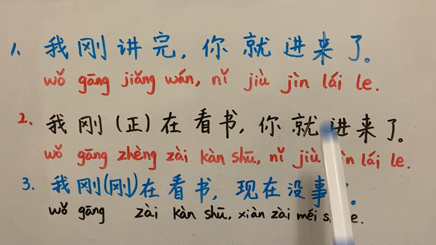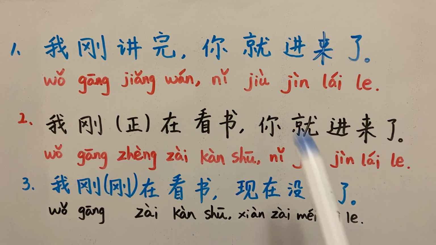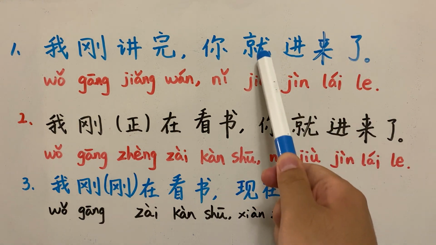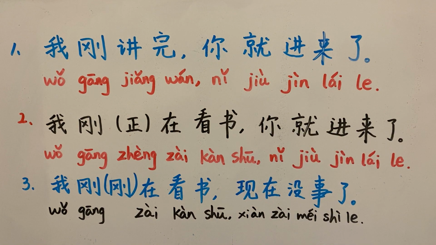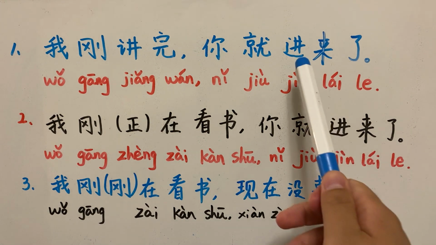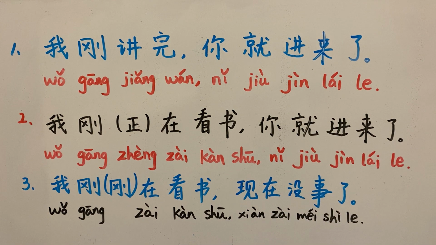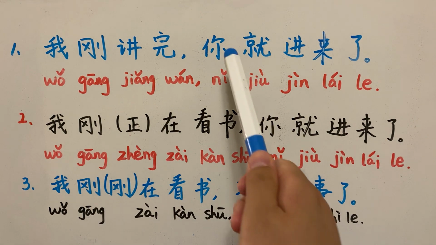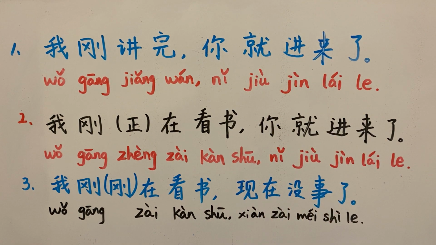So this to come is came, right? 就 is an emphasis on this verb 进来. So 你就进来了 means you just came in, something like that. 我刚讲完你就进来了. I just finished my talk and you came in.